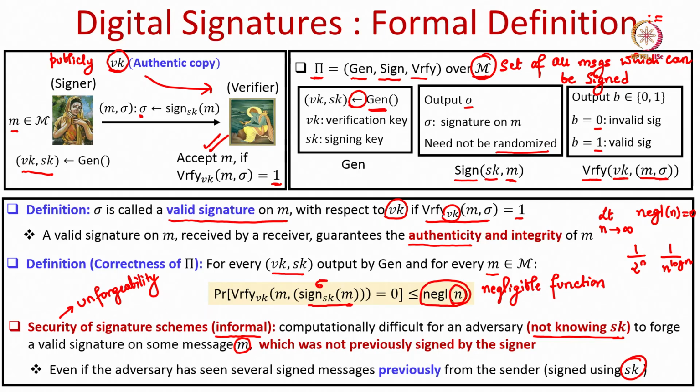So, if every month I go to my bank and submit a signed check for some transaction, and if there is a bank clerk who has seen me signing over a period of say 5 years, then still it should be difficult for that clerk to mimic my signature. Of course, it can do that, but that probability should be very small. So, intuitively we require the similar security property from a signature scheme, and that is called the unforgeability property.